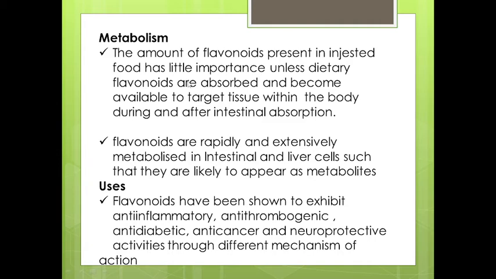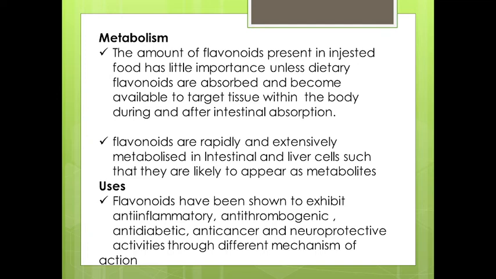The amount of food that is ingested, if it is in glycosidic or glycosylated form, will be absorbed in the small intestine. It will penetrate through the intestinal mucous membrane, and before absorption it will be deglycosylated.